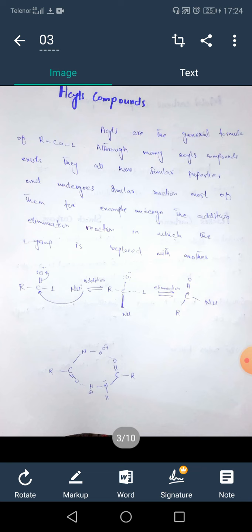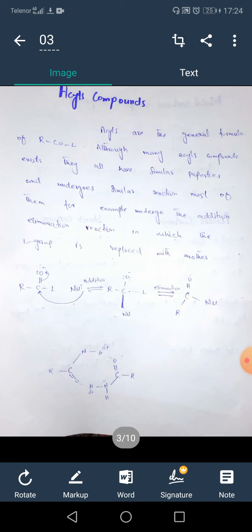In the second step, the oxygen lone pair shifts back to the carbon, and then the leaving group L is replaced. The mechanism is complete. It is also called the elimination reaction.